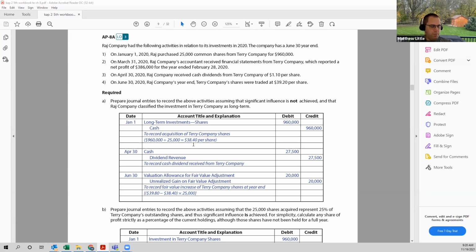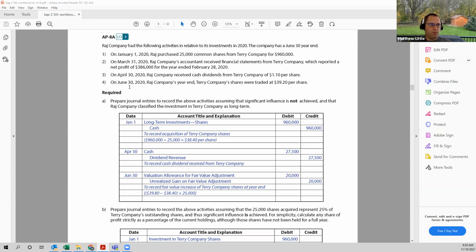In this case, because we are not having significant influence, we do not record our share of the net profit as of March 31st. But on April 30th, we received cash dividends of $1.10 per share. So our $1.10 times 25,000 shares would be a debit to cash at $27,500 and a credit to dividend revenue of $27,500. And that's to record the cash dividend.